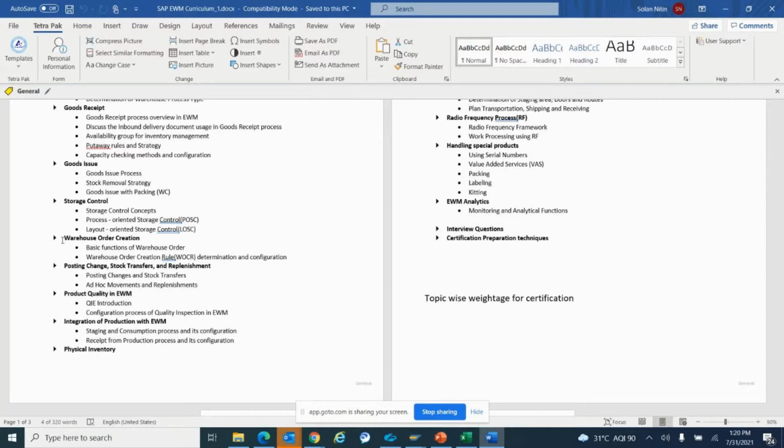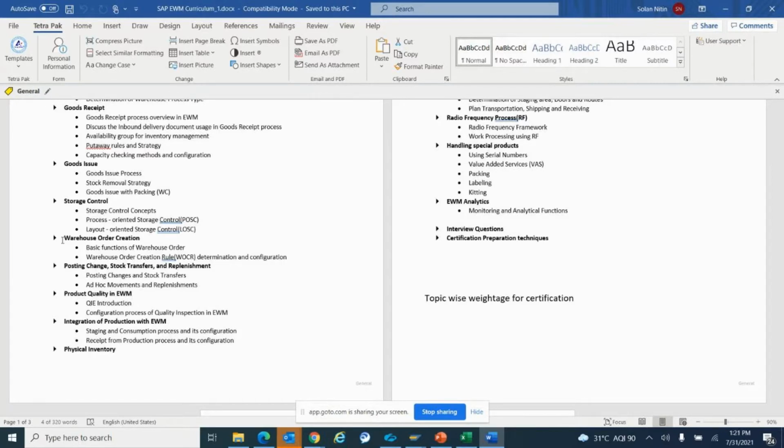Another important process in EWM is the production process, how the production happens. How EWM plays an important role in this production process, how we perform the staging. I'll come to these jargons like staging and production in detail later when we go into the specific topics. How the consumption is being placed, from where we are picking the material and where we are consuming it. All this information we basically track in EWM.